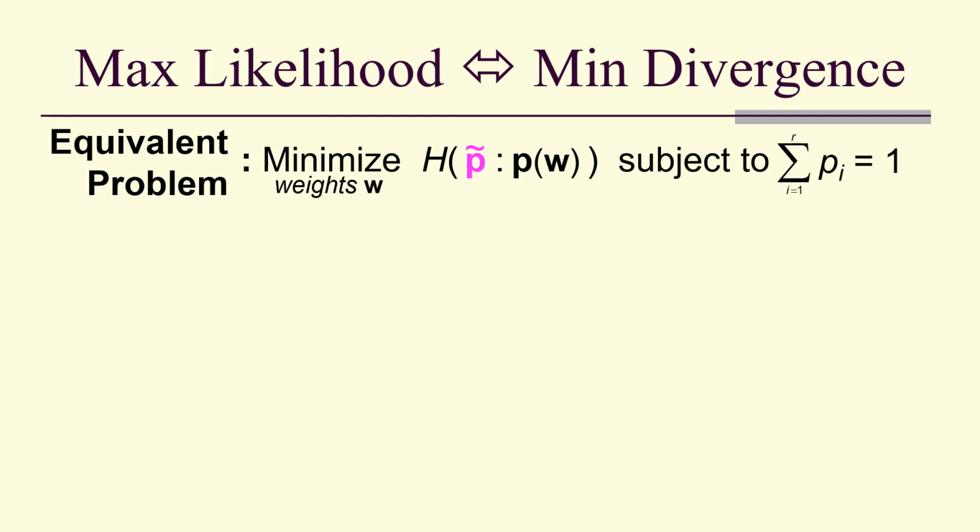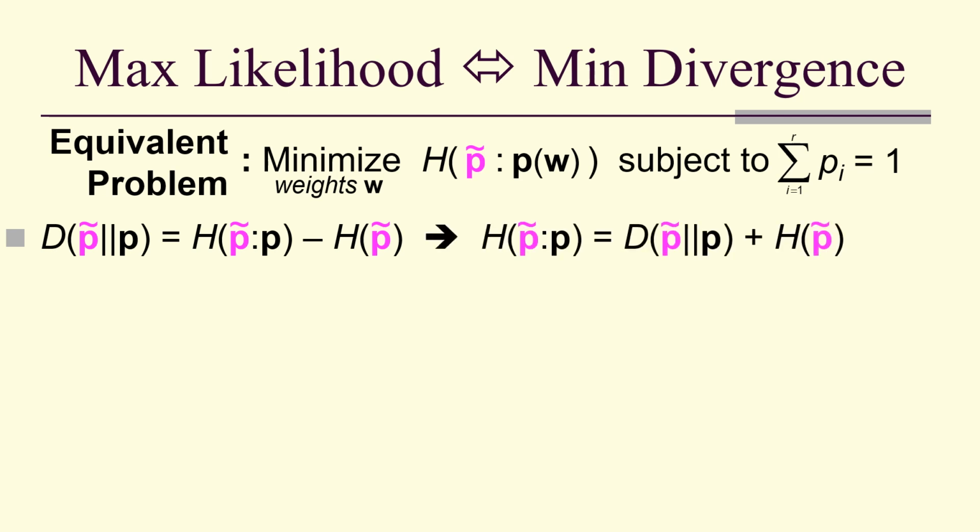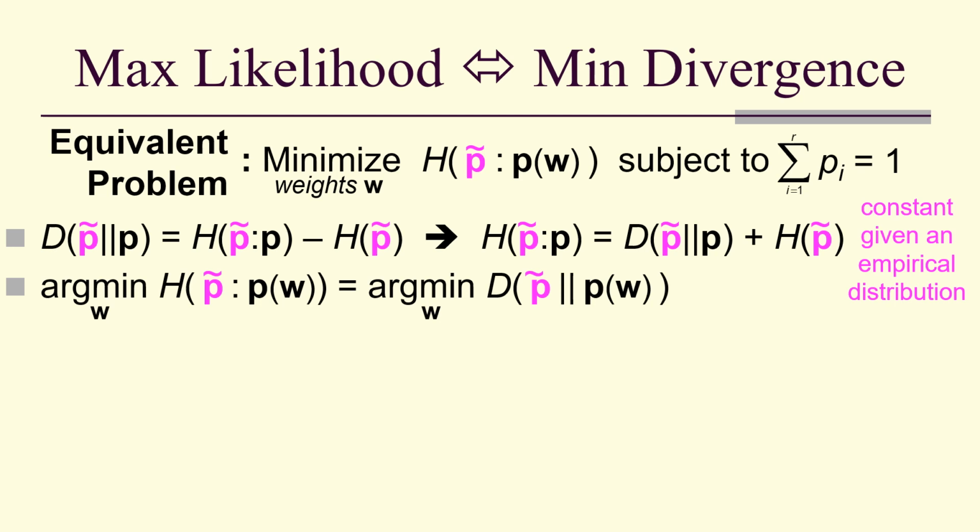Notice now that if this is our equivalent problem to maximum likelihood, the KL divergence is defined this way, and therefore the cross entropy is the KL divergence plus the pure entropy, but the pure entropy of the prior distribution, which tends to be empirical. It's constant. We're often given the empirical distribution in an explicit form before the problem. So that means that finding the argmin of the cross entropy is the same as finding the argmin of the KL divergence in the second term.